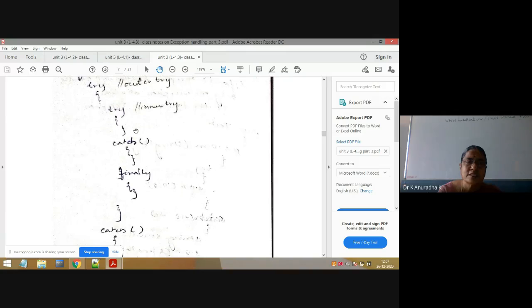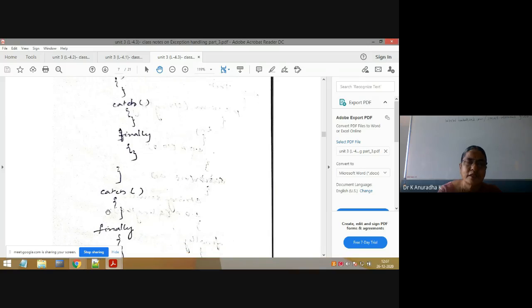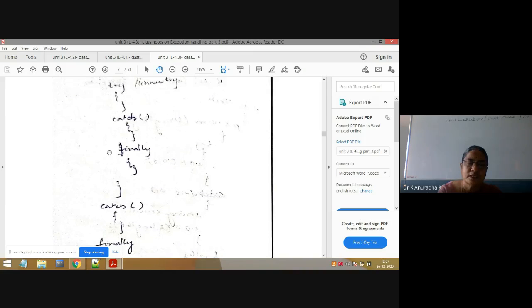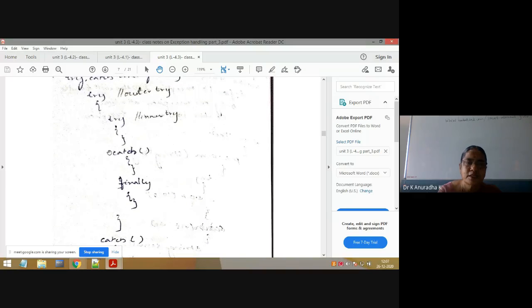With respect to the outer try, this is outer try, outer catch, and outer finally. If you take this one, which is there inside the try block, this is inner try, inner catch, and inner finally.